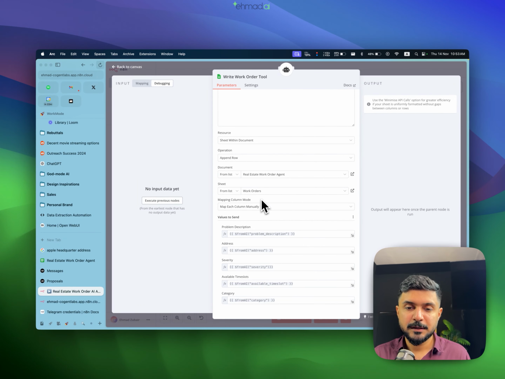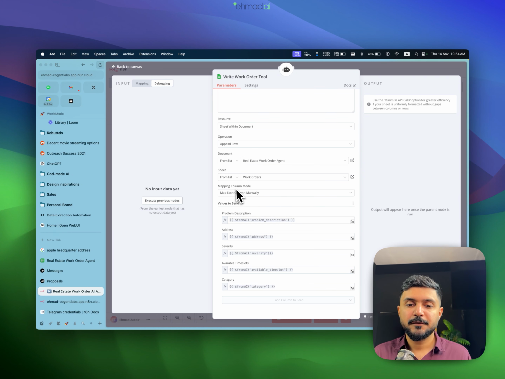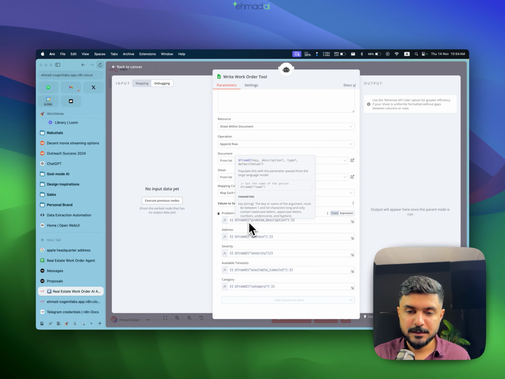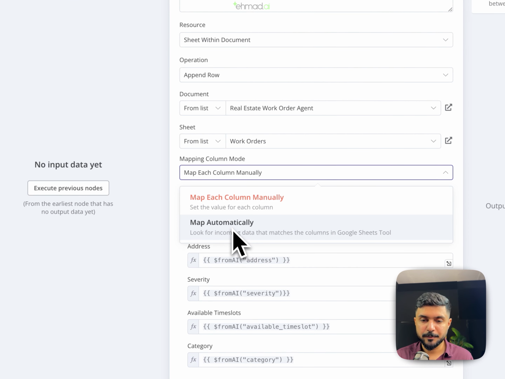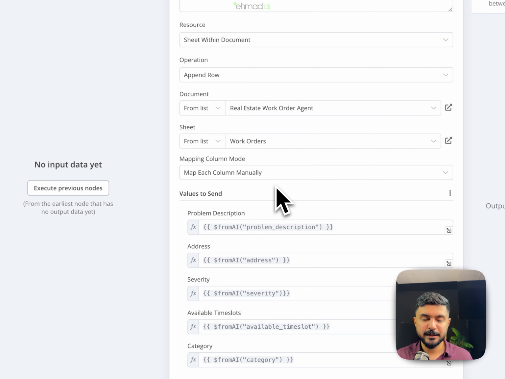Mapping column mode. Now this is where the complex part starts. We want to tell the AI to give us specific data against every single column so that it can go ahead and fill it for our Google Sheet. And I don't want it to do this automatically. I don't want it to infer it automatically. I want to do it manually and tell it what it needs to do.